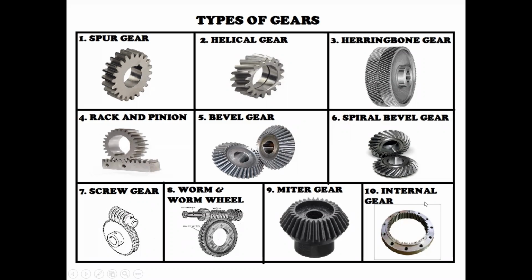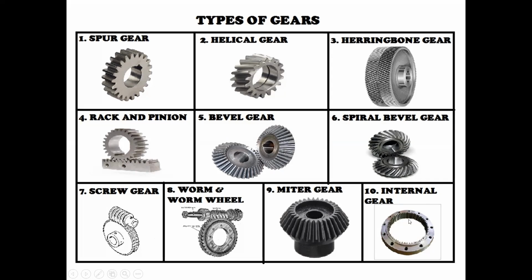And finally, the last one, internal gear or annulus gear. It is also called by another name, annulus gear. That means there is a circular wheel, and that circular wheel has internal teeth, not external.